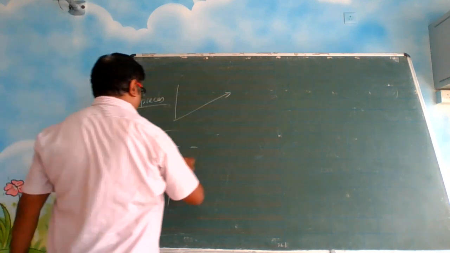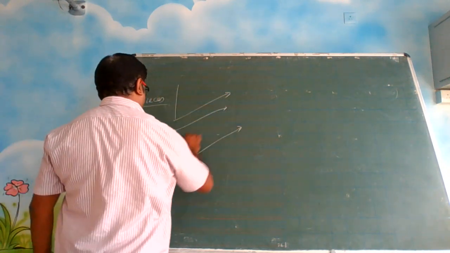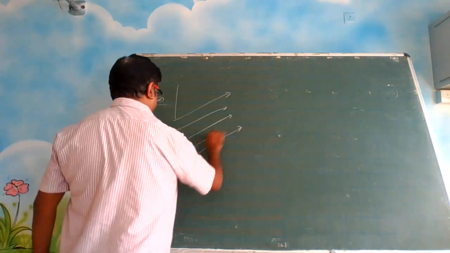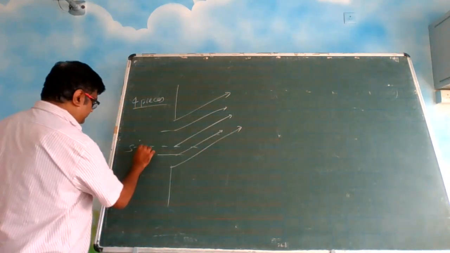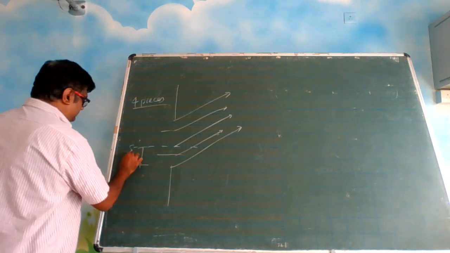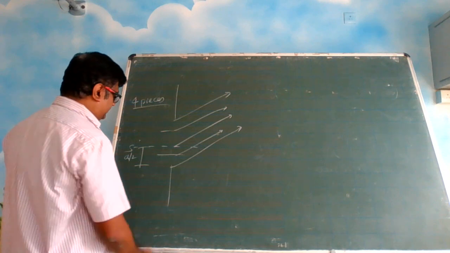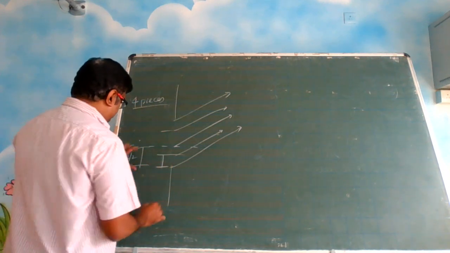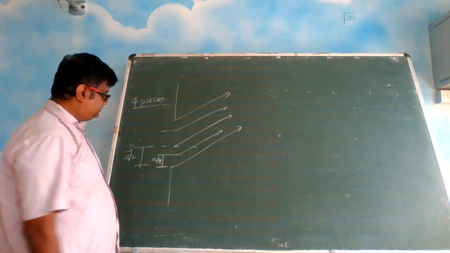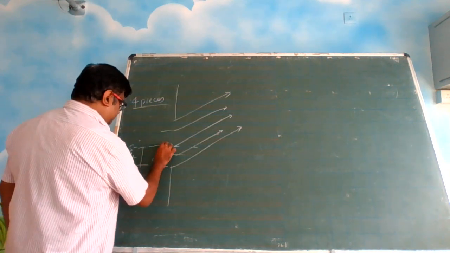Okay, so you will take a ray here, from the center a ray here, alright, and here a ray. So here what is happening? This gap is how much? Originally this gap is a by 2. Okay, now this gap is a by 2 ka half, a by 4. Right? So similarly, this is also a by 4.